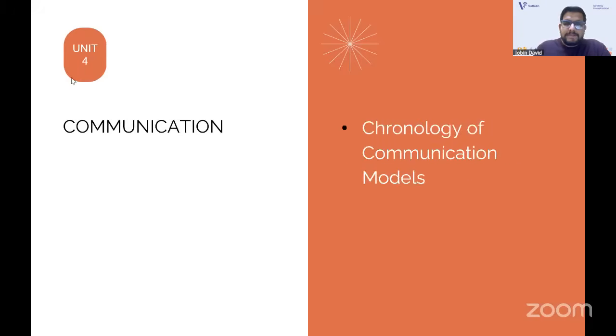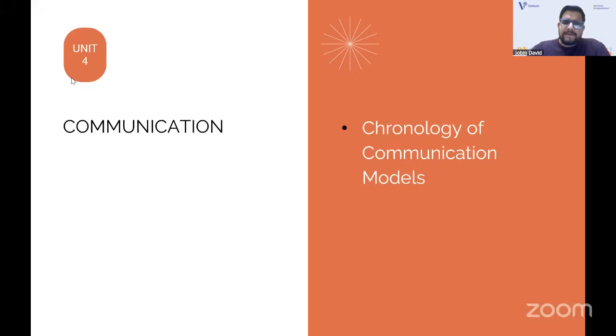And in communication, the chronology. Like in paper two in English literature, basically they ask the chronology. And they have transposed it to paper one also. Usually they ask the chronology of the universities and all, but this time they have asked the chronology of communication models.